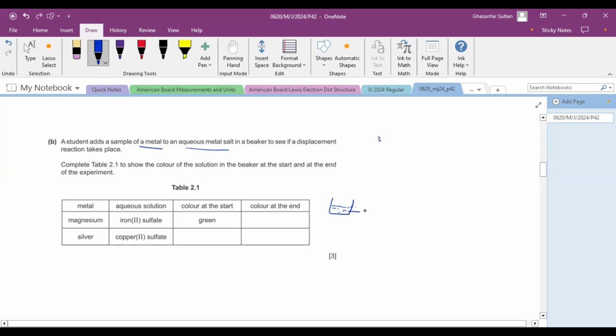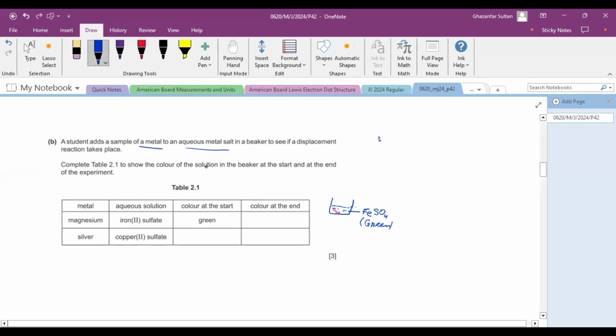The solution contains iron 2 sulfate. Iron 2 sulfate means FeSO4, and they said that this is green in color. What they added there is magnesium metal. Suppose this is the magnesium strip.